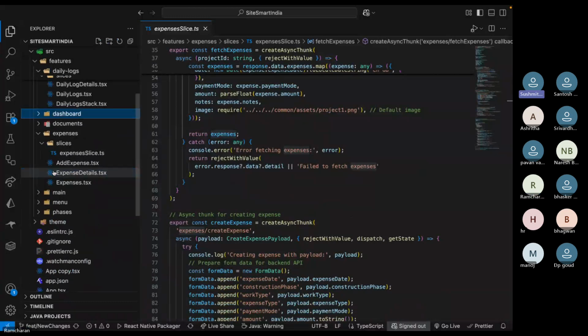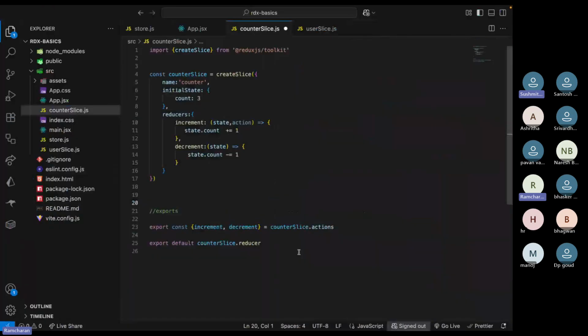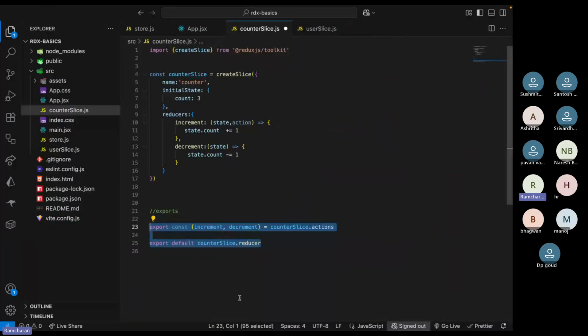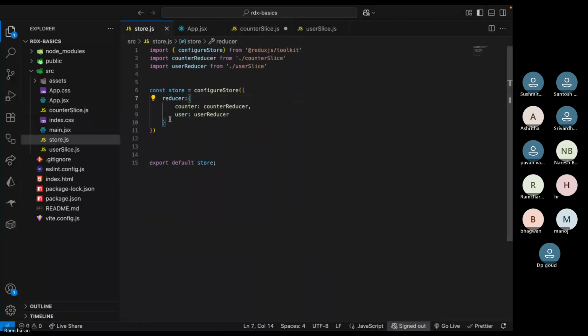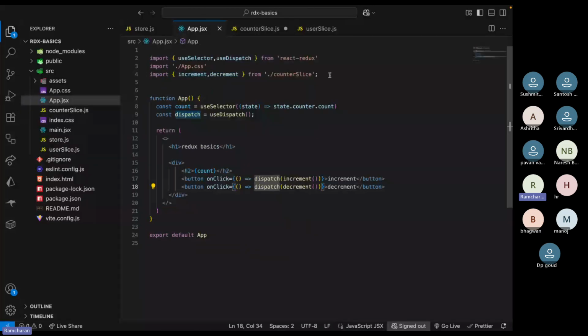Got it? After writing slices, we need to export the reducer. Mainly this reducer is needed for the store. You have to declare that reducer in the store. And these actions, you will dispatch from the UI, so you have to export the actions to use in the dispatching file. Wherever in the UI you dispatch, when you click you dispatch, right? At that time you dispatch like this.